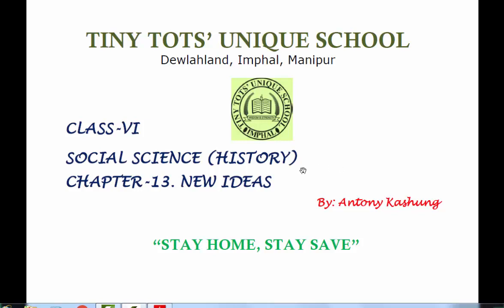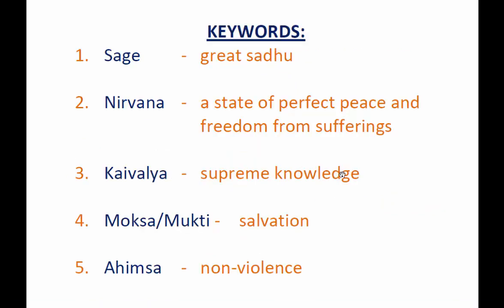Well, before we go into the details of this very chapter, let us learn some of the important words, the keywords that will appear in these lessons. The first one is Sach. Sach means great sadhu. Nirvana, a state of perfect peace and freedom from suffering.